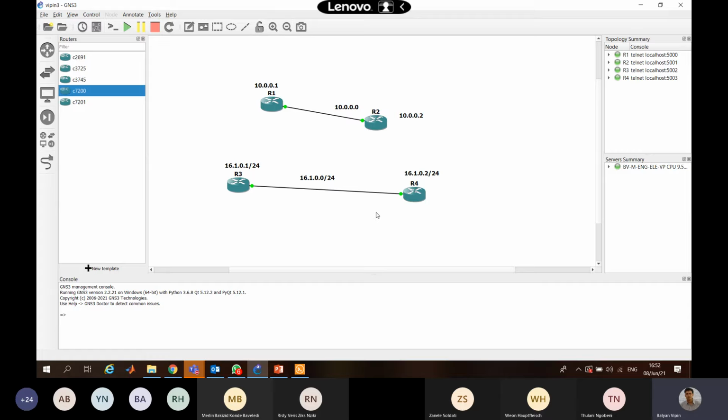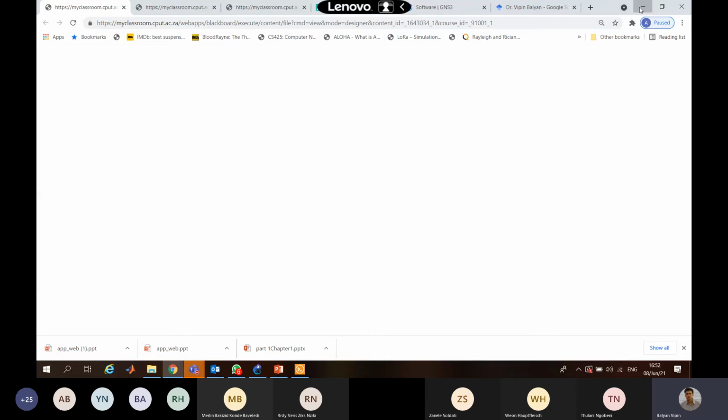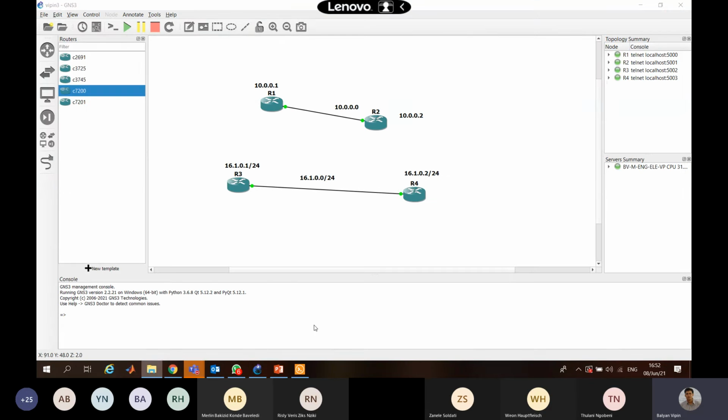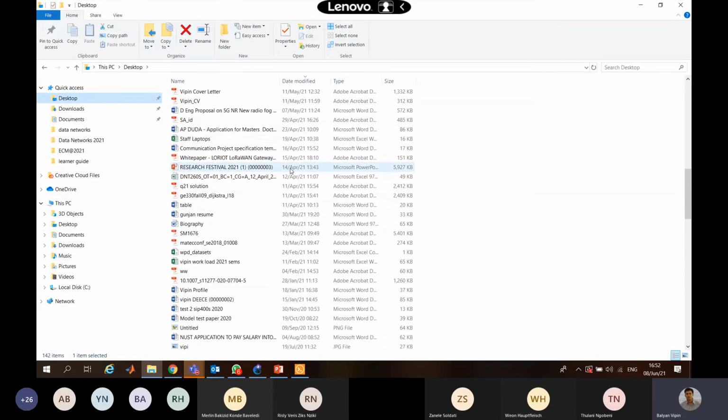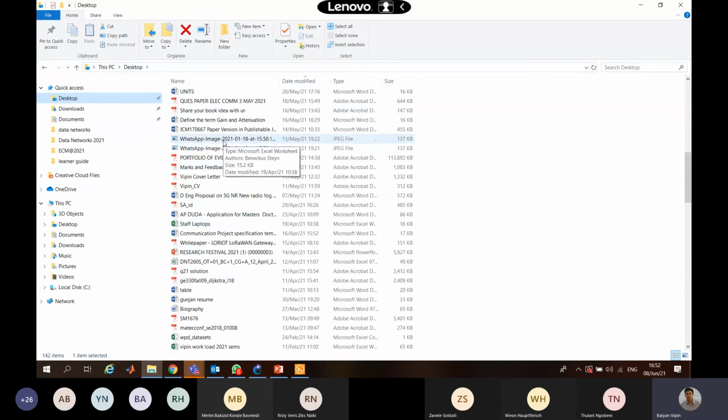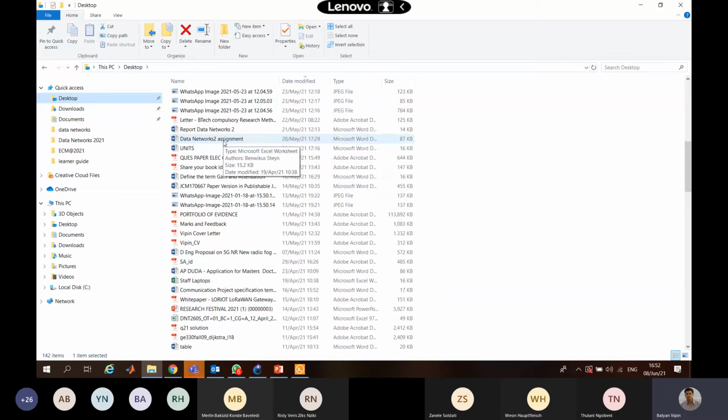Do it for the first one, for the first AB number of hosts. Let me pop up that assignment only, and I think I can explain it better. Desktop, data networks, assignment here.